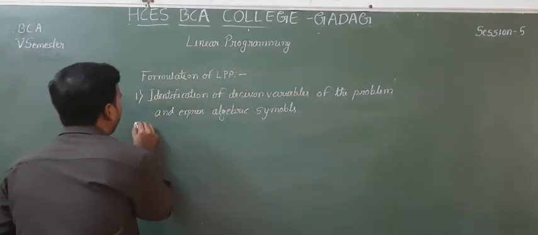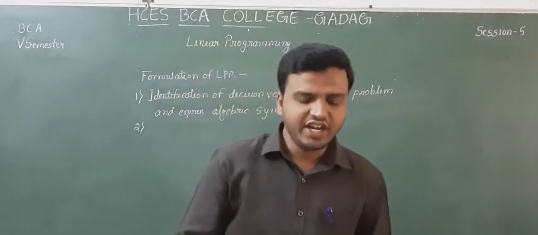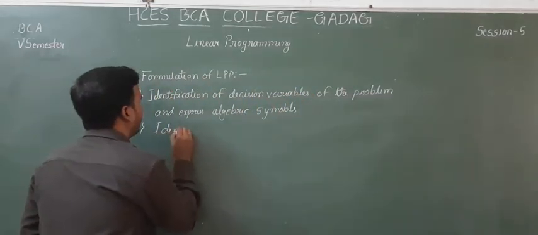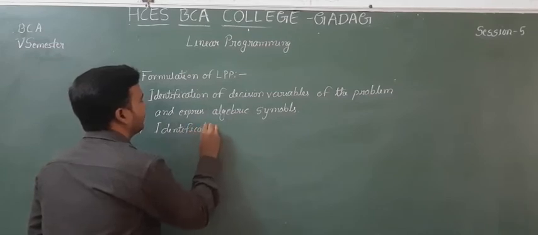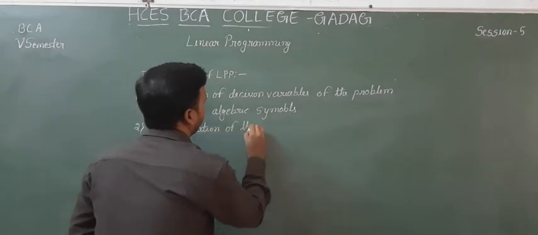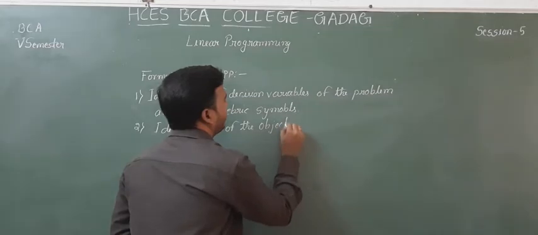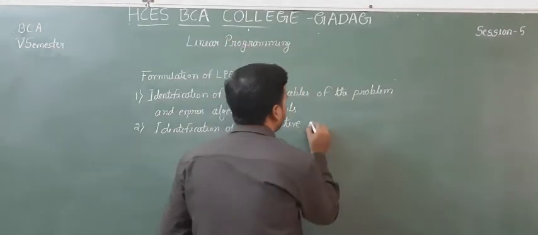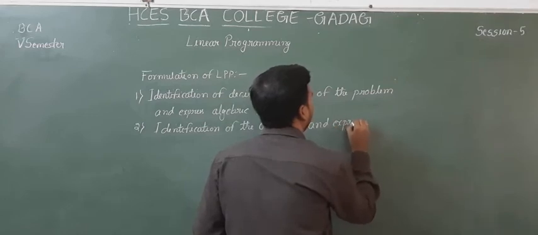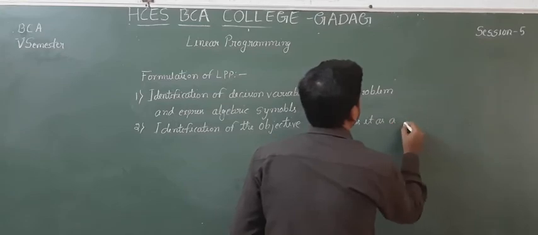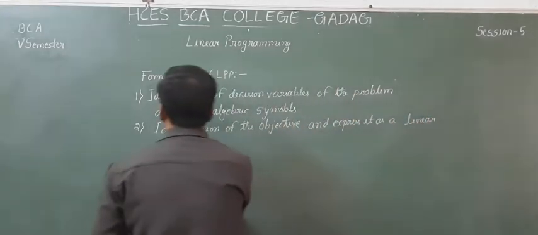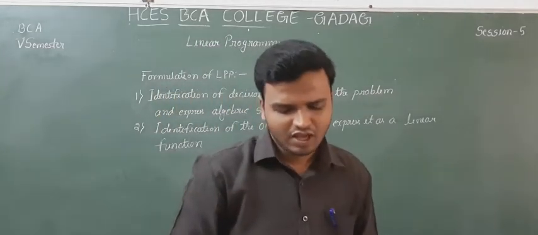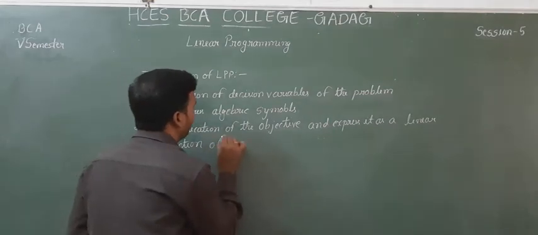Next, the second step is identification of the objective, and express it as a linear function of the decision variables.